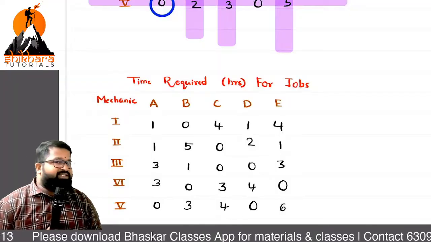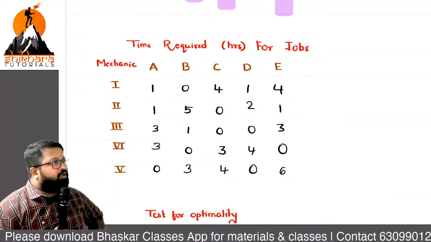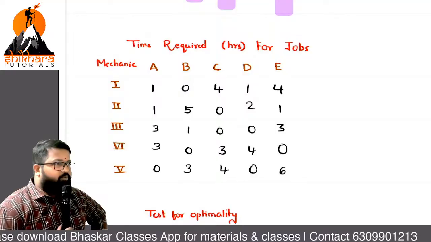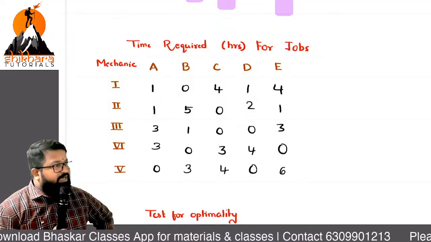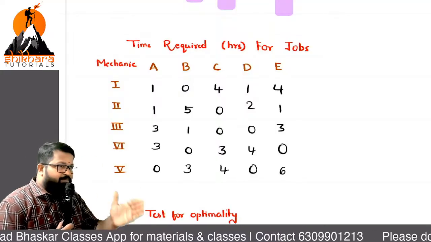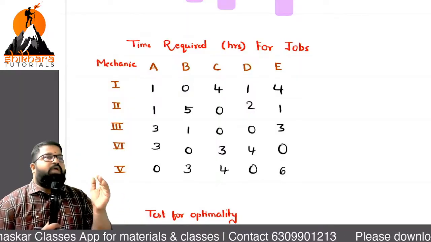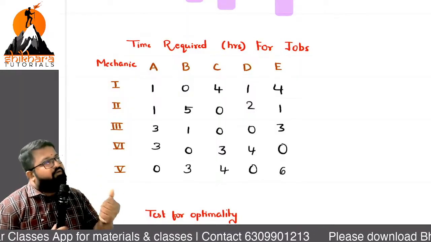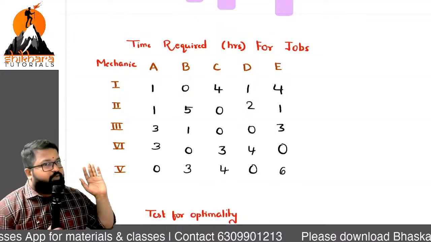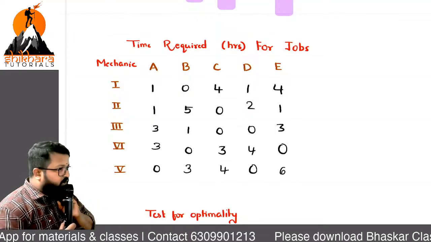If this point is done, what is the next step we need to do? Again, we have to go for a test for optimality. If the test for optimality is successful, that is m equal to n equal to the number of allocations, then our answer is optimal. Go with the test for optimality once again.